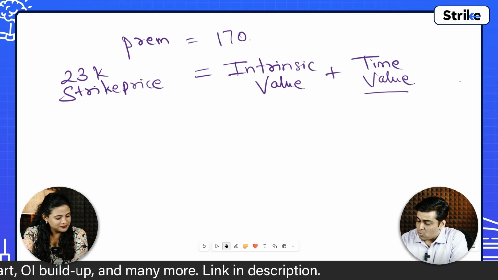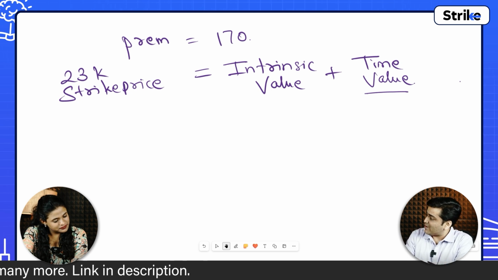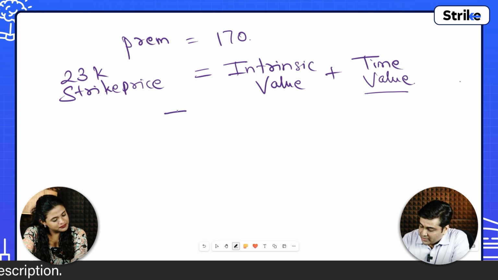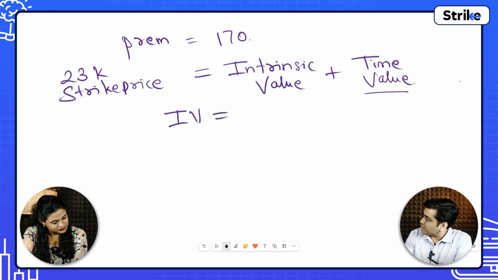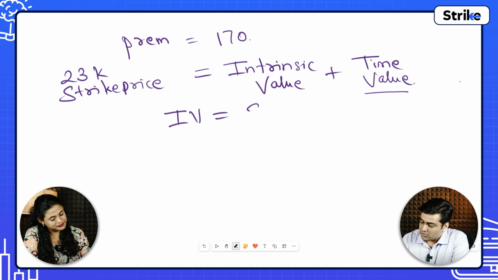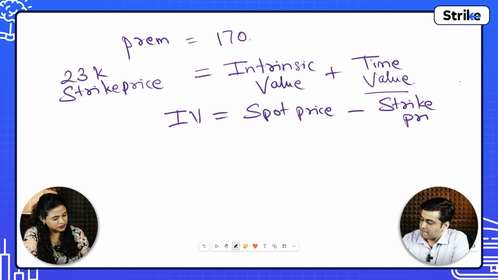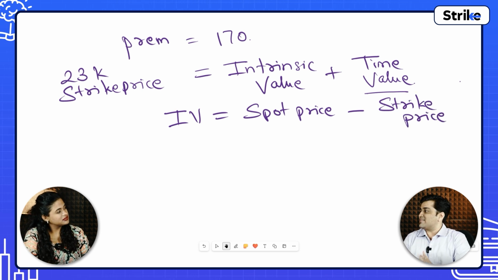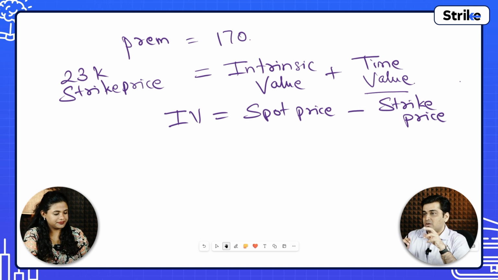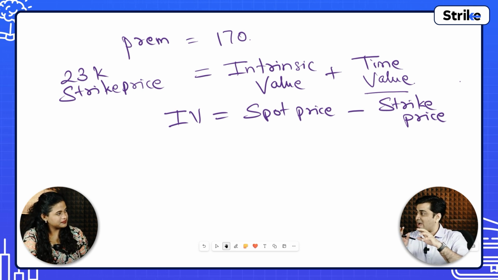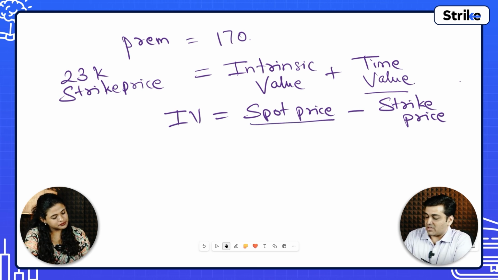Now, how to calculate intrinsic value then? To calculate intrinsic value, this is nothing but the spot price minus the strike price. What is the spot price? Spot price is the actual price in the market. You remember we have two market segments: one is derivatives and the other is the cash market. The cash market is also called the spot market. So the spot price of the underlying asset.